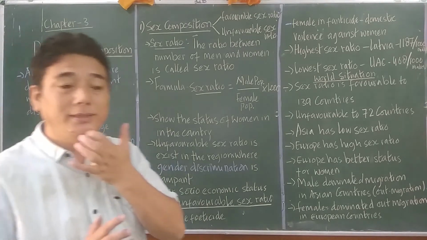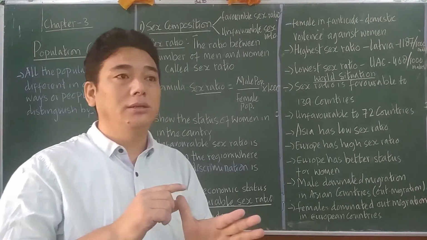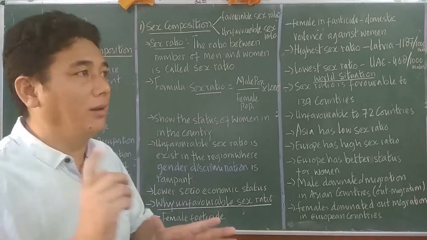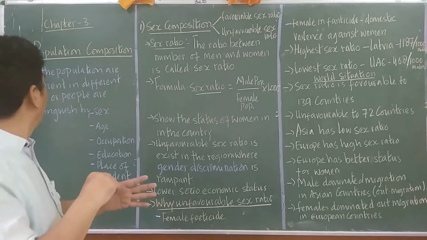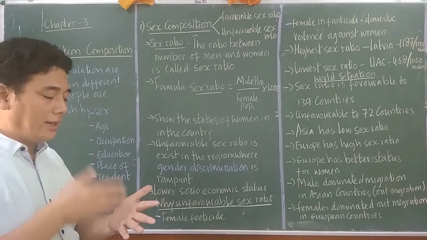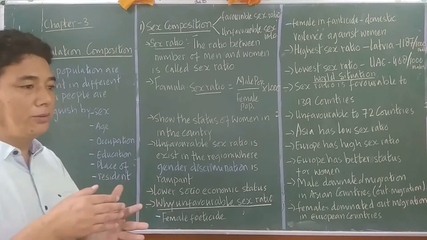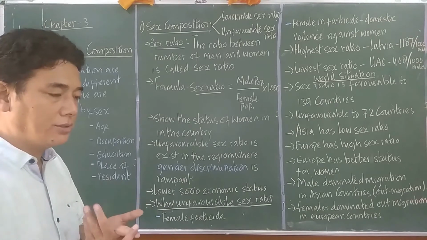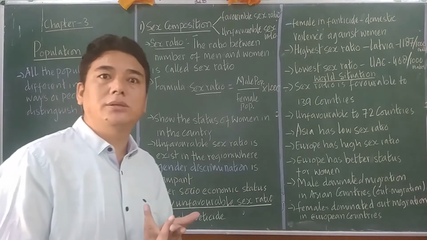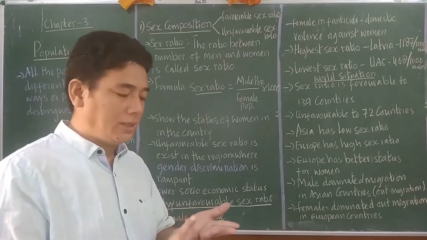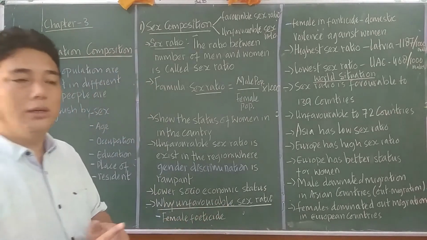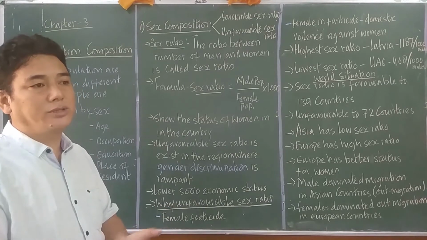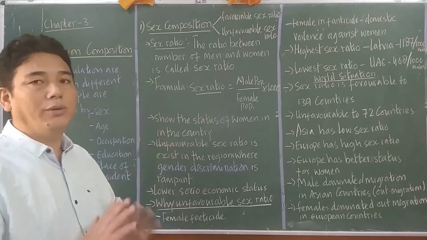Population composition is what the population is made up of, or the ingredients of the population. In your textbook, the compositions discussed are sex ratio, age structure, age-sex pyramid, literacy, rural-urban composition, and occupational structure. All those six points have been discussed in your textbook, right? And we will go one by one.